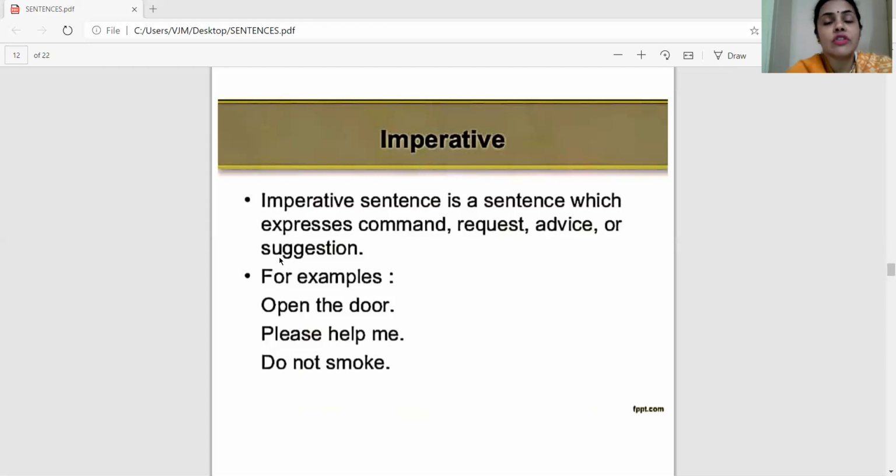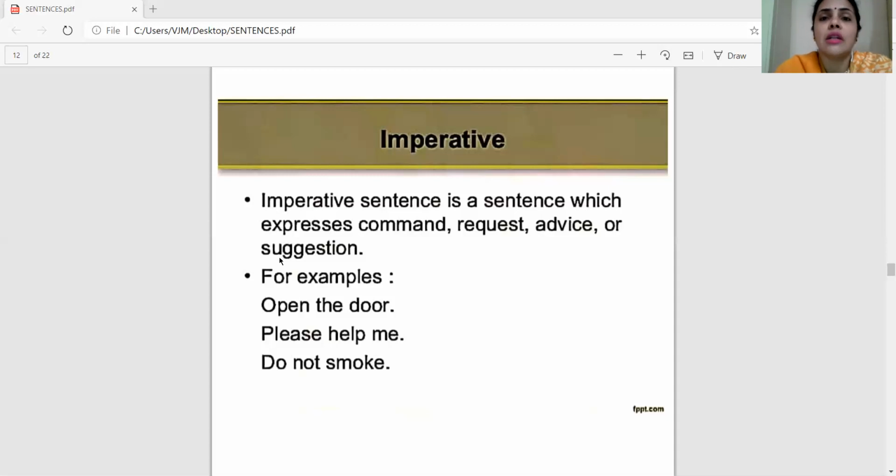He gives you some suggestions: you should take this medicine twice daily, once daily, after the meals, before the meals, you should take rest, you should not roam here and there, you should take care of yourself, wear your mask.